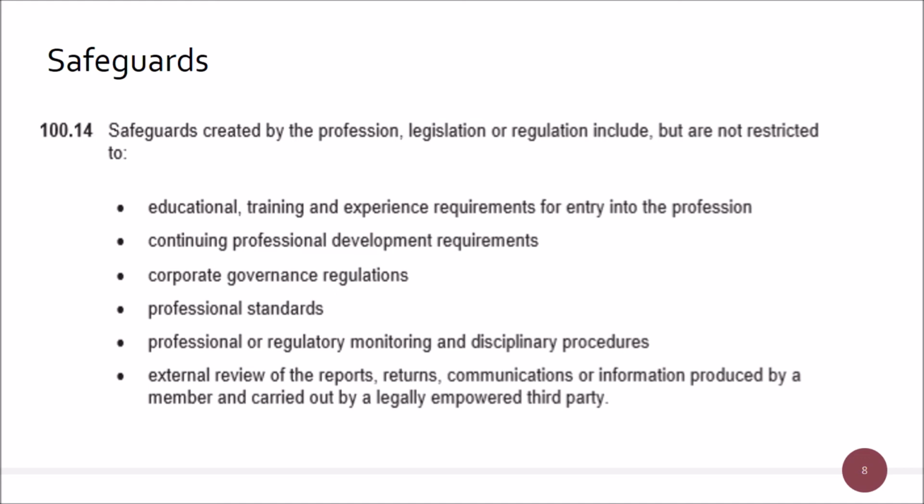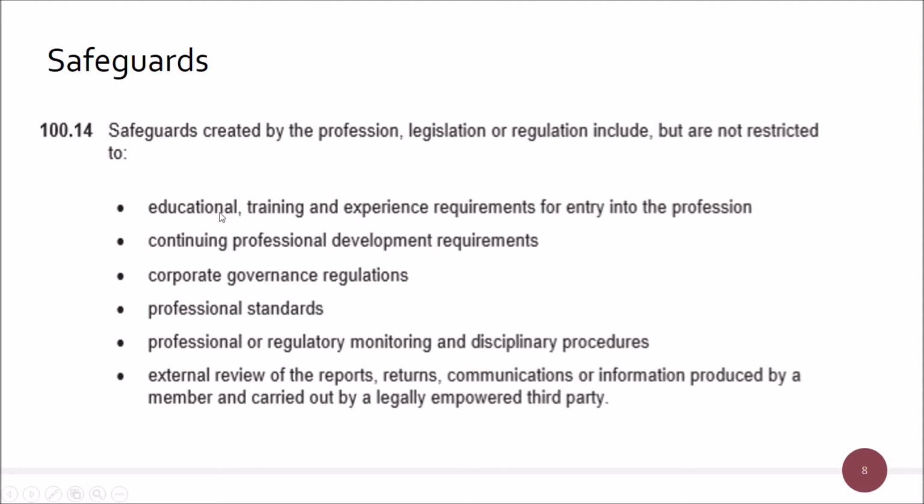So we are going through, and we have two sets of safeguards, really. One which is about the profession, legislation or regulation, right? And they include, and this is a straight copy from the Code of Ethics, our education. You're being trained, but let's say now you've got another bit. You might have a question where you don't really know anything about tax, or this particular part of tax. You have two options here. Either you can go and get trained, or alternatively you can tell the client that you're not doing it, we wouldn't be doing it. And then that will be one there.